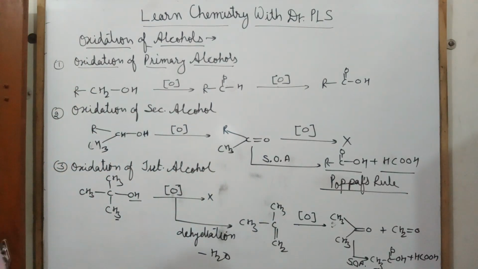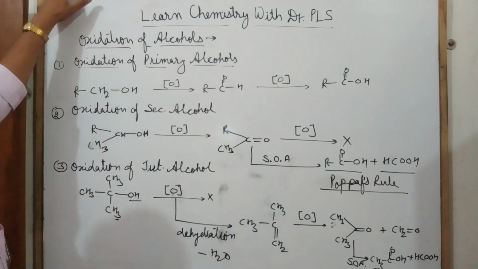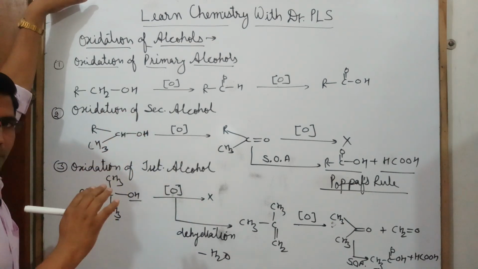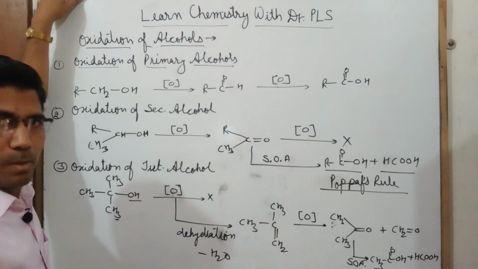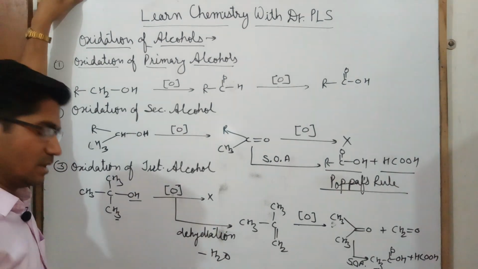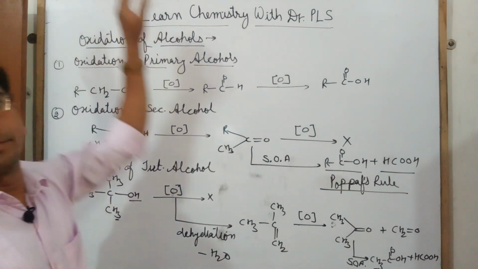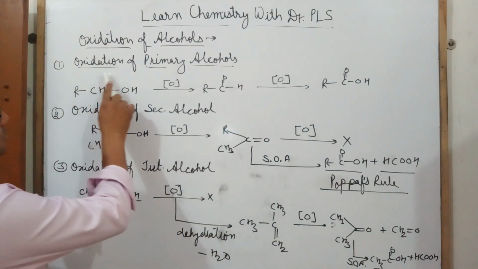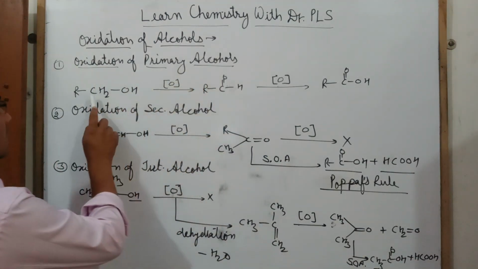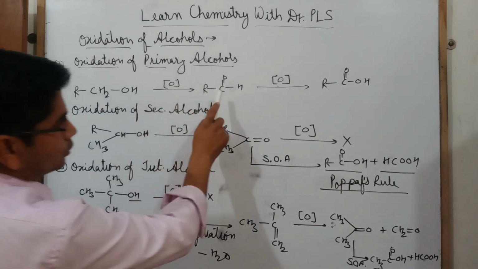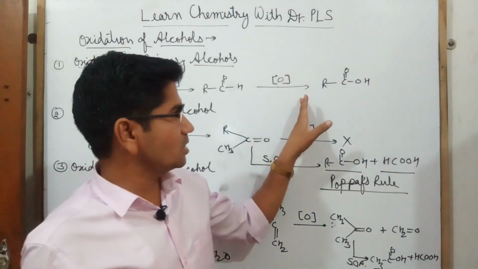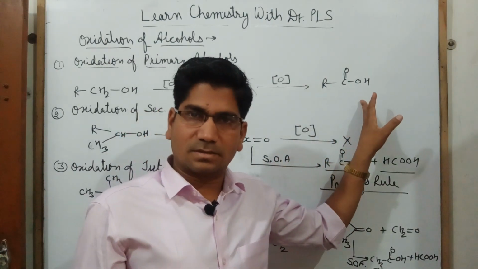So see again, oxidation of alcohols. In this topic, it is necessary for us to know what kinds of alcohols there are. Alcohols are of three types: primary, secondary, and tertiary. On oxidation, primary alcohol converts into aldehyde, and with further oxidation, it converts into acids.